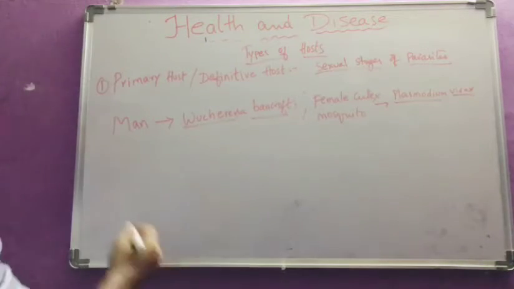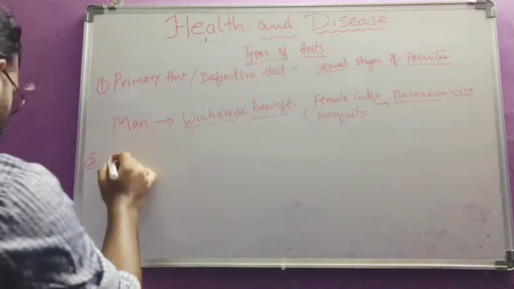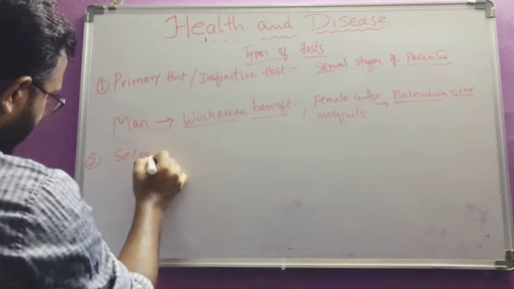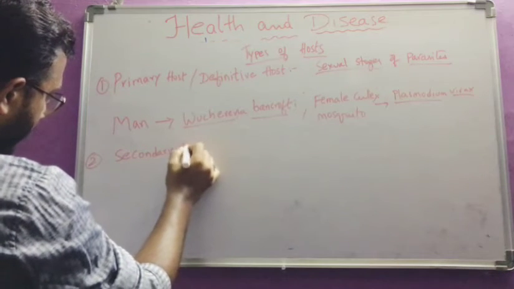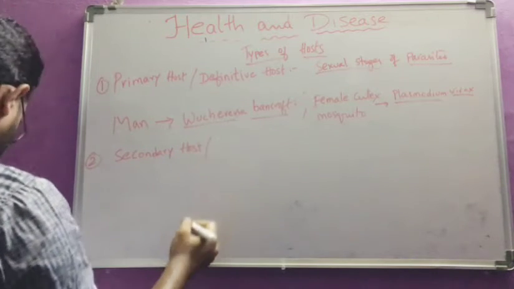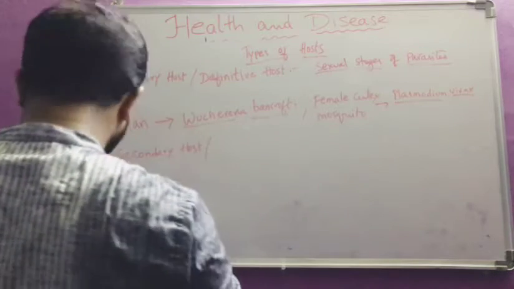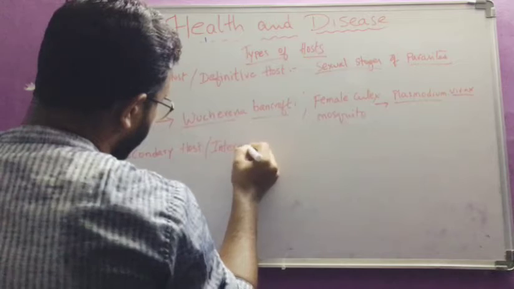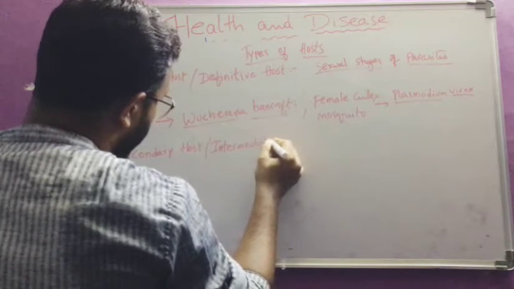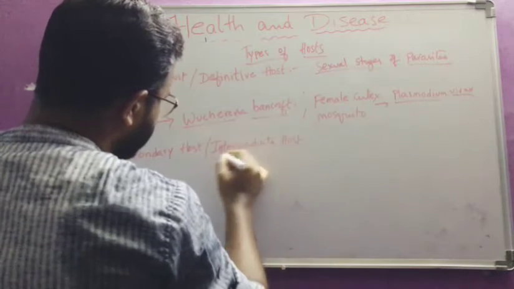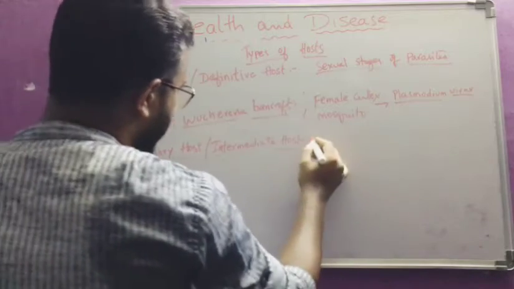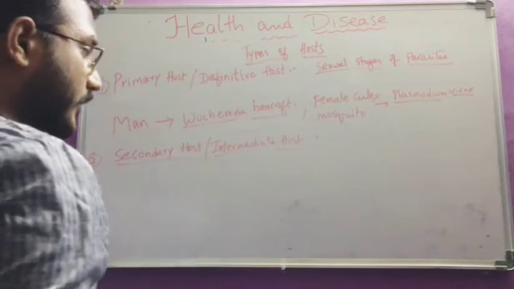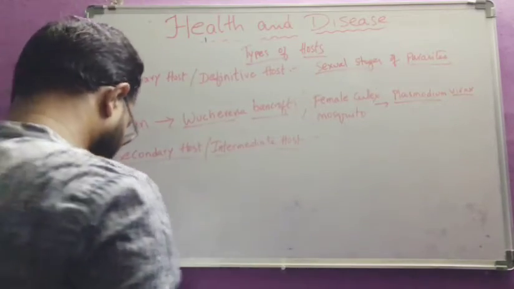See here, and the second one, that is secondary host or intermediate host. See, this is very important. They may ask in the NEET final examination.